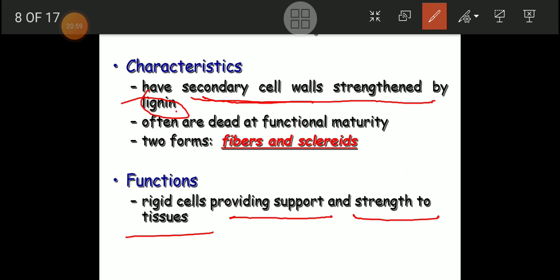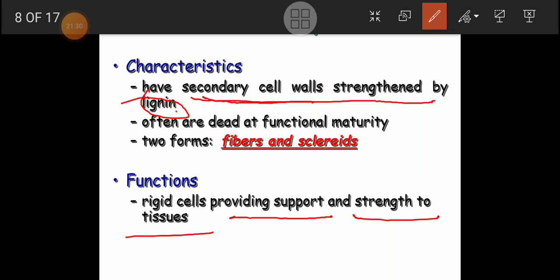Now again, often they are dead at functional maturity. So whenever they are doing their function, they are in a dead condition. Friends, as we already have an idea about the types of cells, in the case of the parenchyma cells, they are spherical cells which flatten at the point of contact.